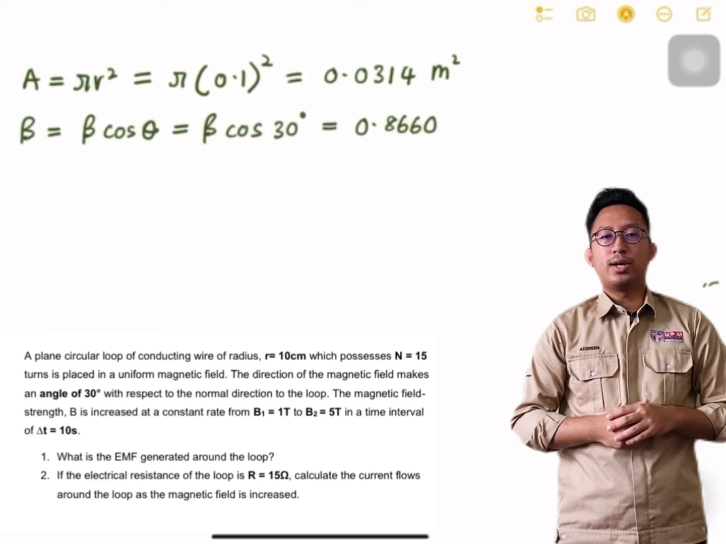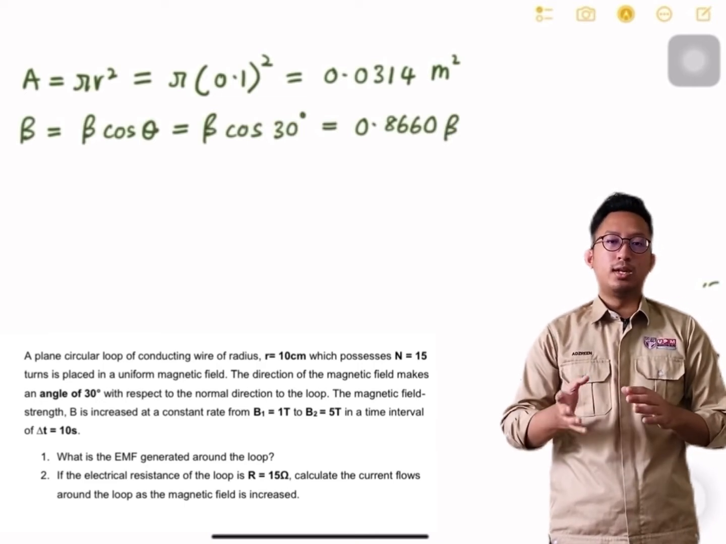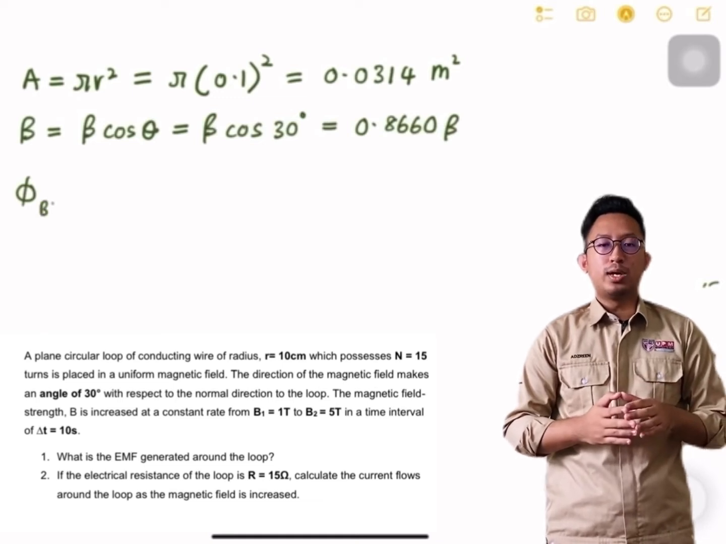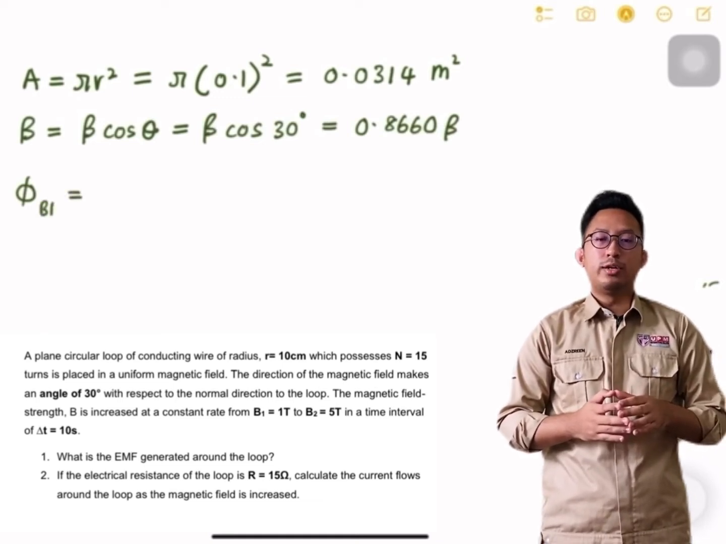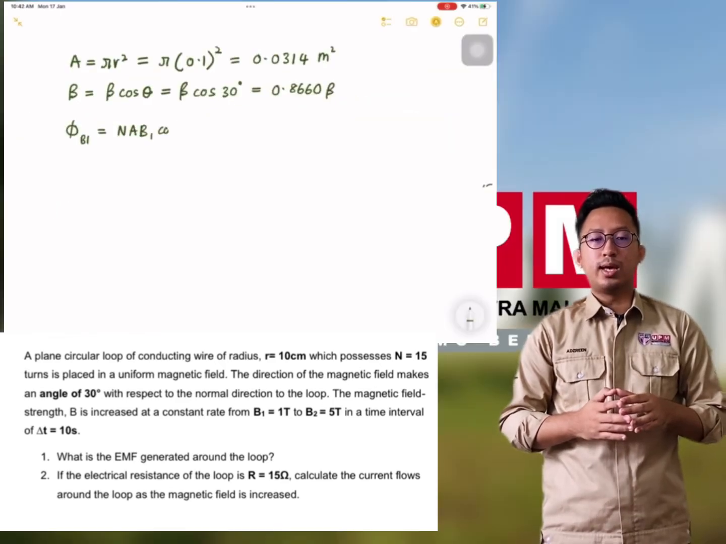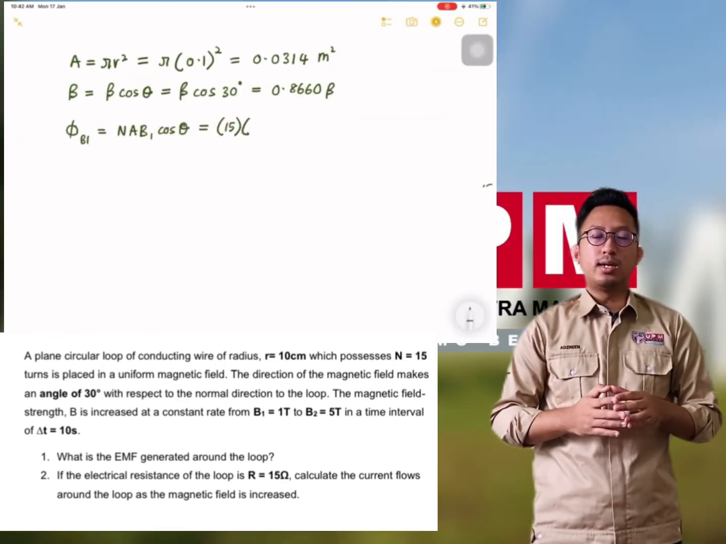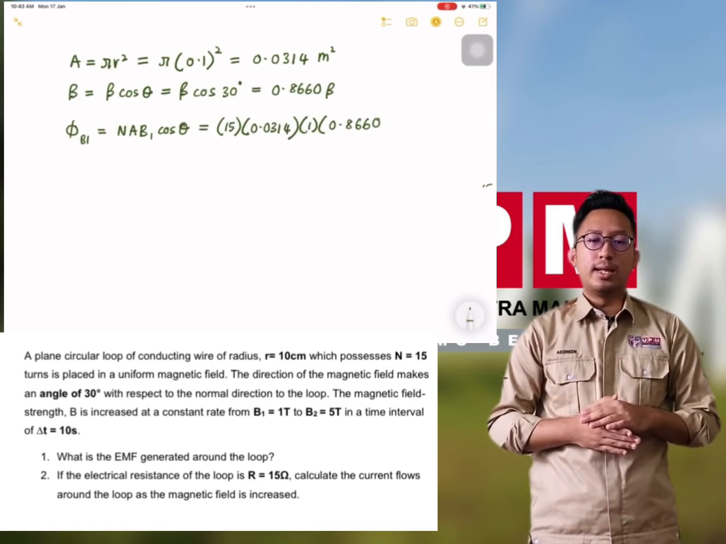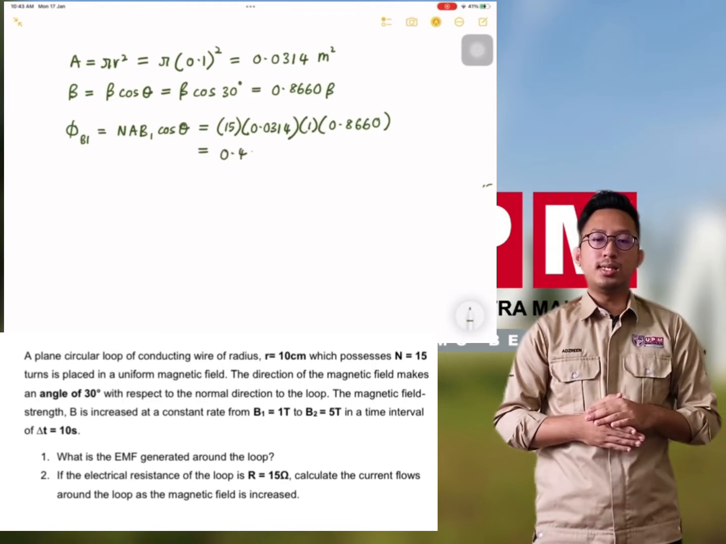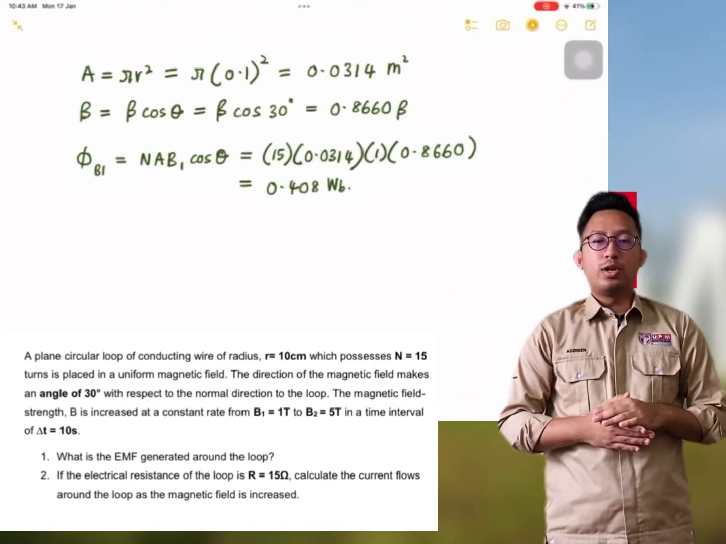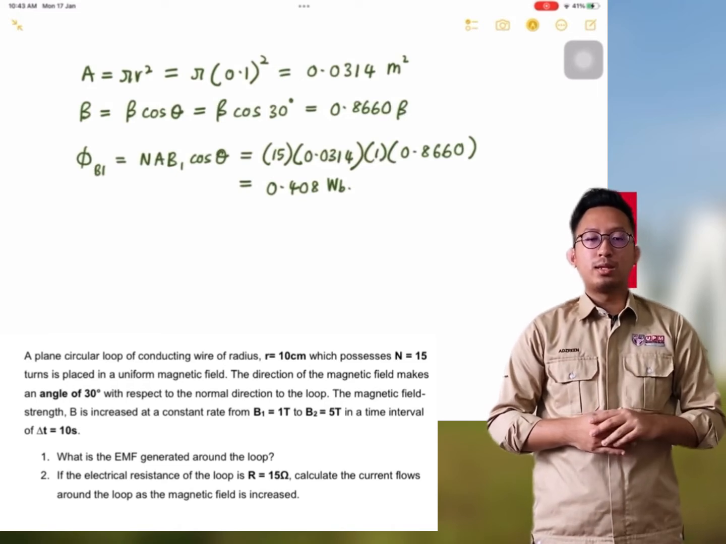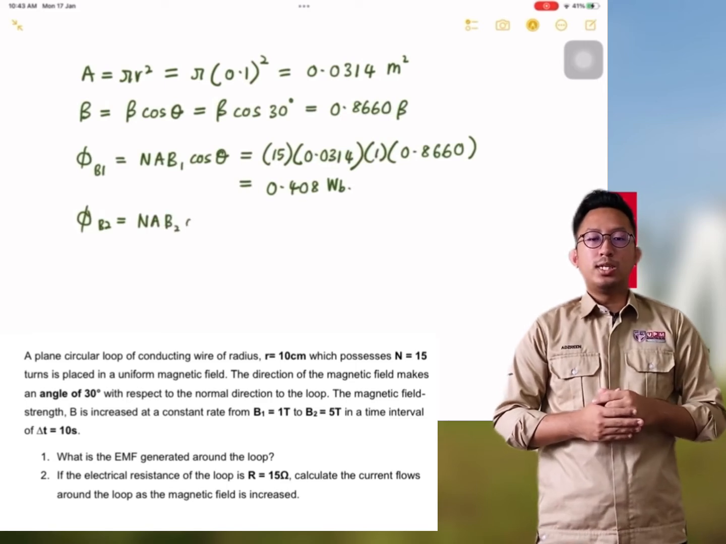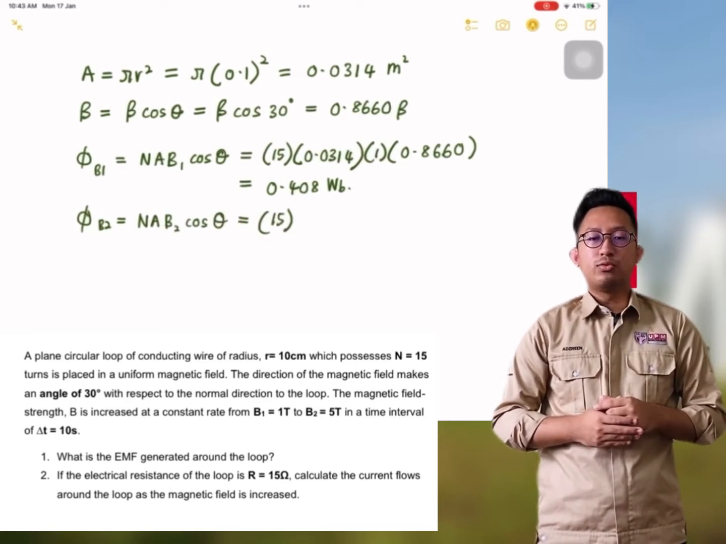And thirdly, we find the initial magnetic flux that links the loop, which is the initial magnetic flux equals N A B1 cos theta. We set all the information that we got earlier, which is N is 15, the area is 0.0314, B1 is 1, and cos theta is 0.8660. Then we get 0.4008 Weber.